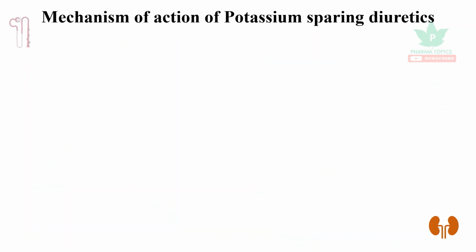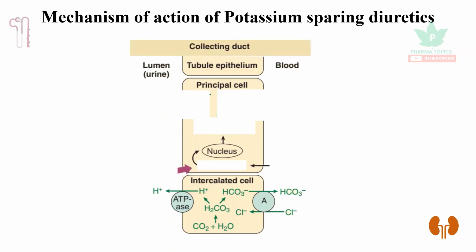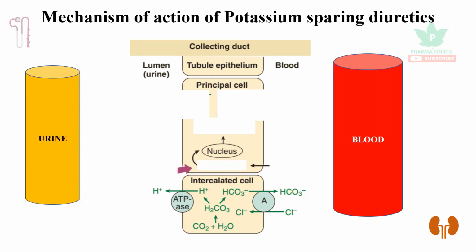Let us see the mechanism of action of potassium sparing diuretics. So they act at the collecting duct. So whatever is going to get eliminated in urine, whatever is going to get reabsorbed into the blood, that is what we are going to see. The aldosterone, when it enters into the tubular epithelium of the collecting duct, it binds to mineralocorticoid receptor that causes the genetic changes in the DNA which releases some of the proteins that causes generation of protein channels, that is water channels.